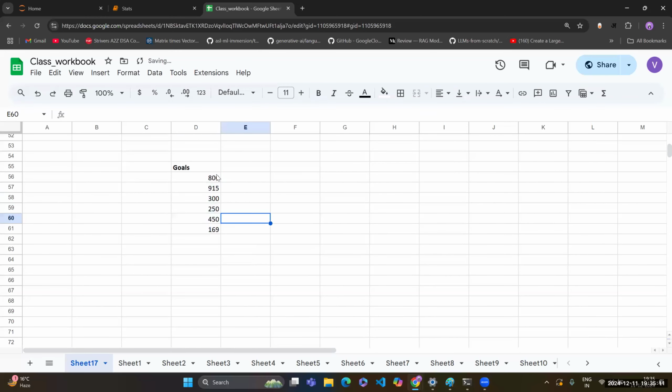I have this data, which is again numerical data. Now, on this particular data, we have lots of players. But if I ask you, what is the average number of goals that a player has scored? You can calculate the average. Now, the question is why we are interested in the average.